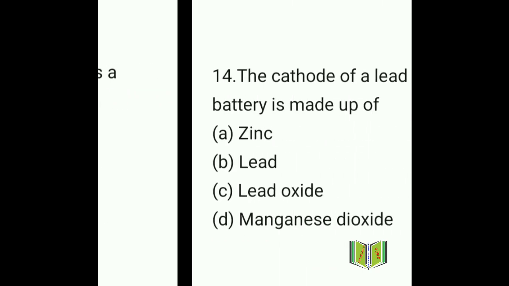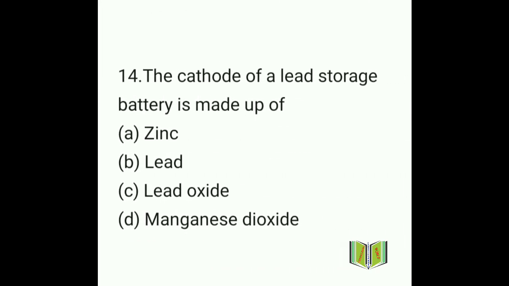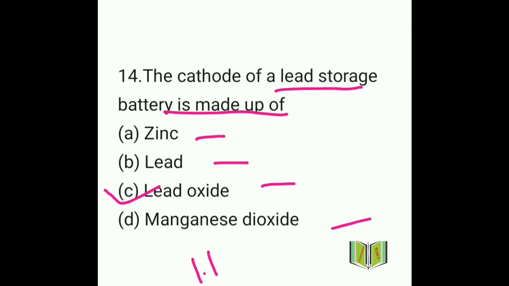Move on to the next question, question number 14. The cathode of a lead storage battery is made up of what? Option A zinc, option B lead, option C lead oxide, option D manganese dioxide. So what will be the answer? The answer will be option C, lead oxide. And in a lead storage battery, the electrolyte used is sulfuric acid, that is H2SO4.